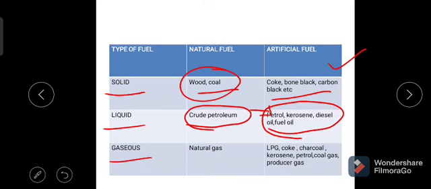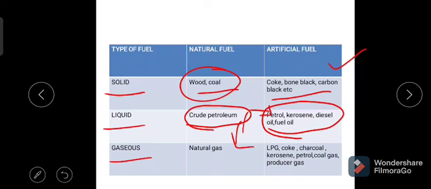When these gaseous fuels are available in Earth's crust on top of the layer of the crude petroleum, then it is called natural gas, and it is a natural fuel.